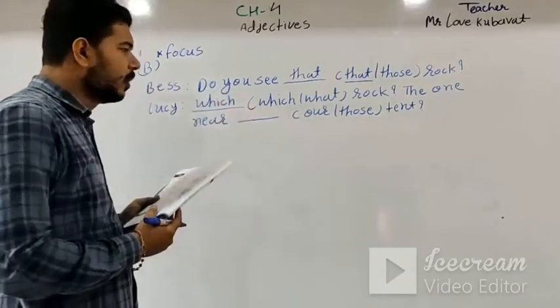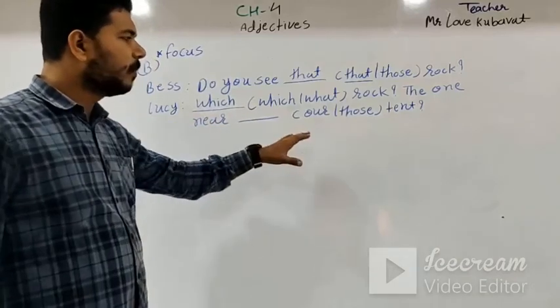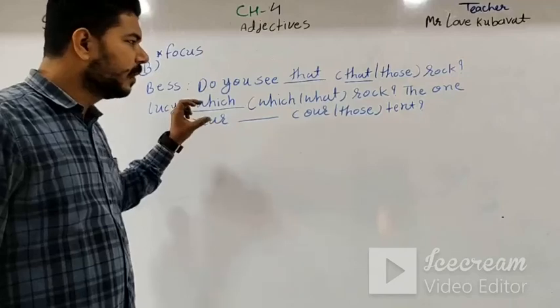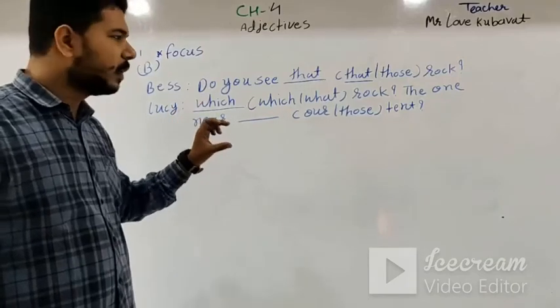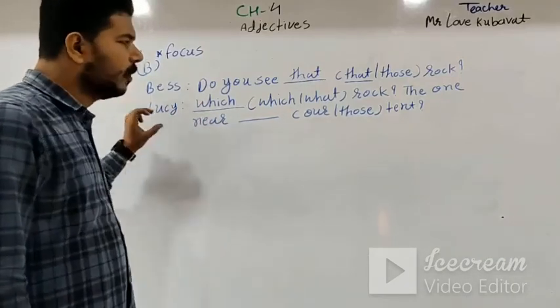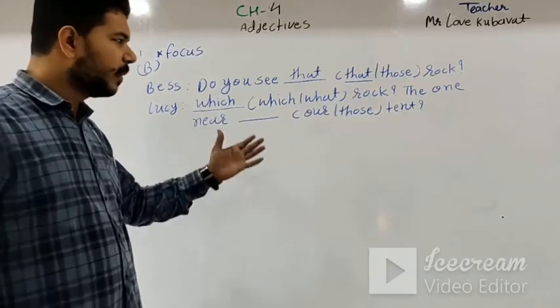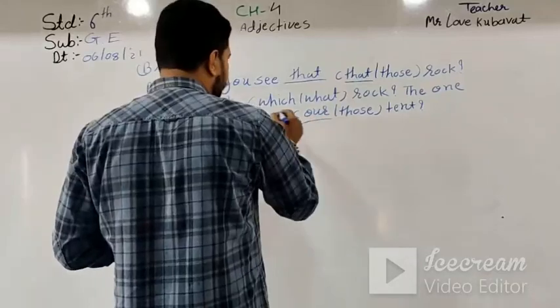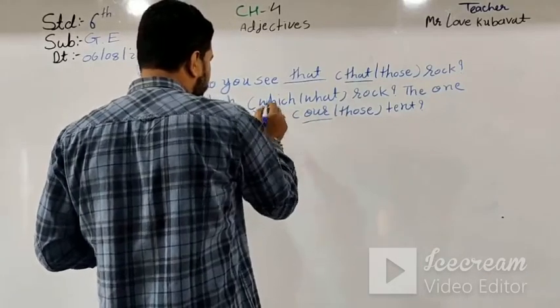Which rock, the one near blank, in the bracket, our or those ten. Here this sentence speaks about Bess and Lucy. So here it is a possessive. So that's why the right answer is our ten.